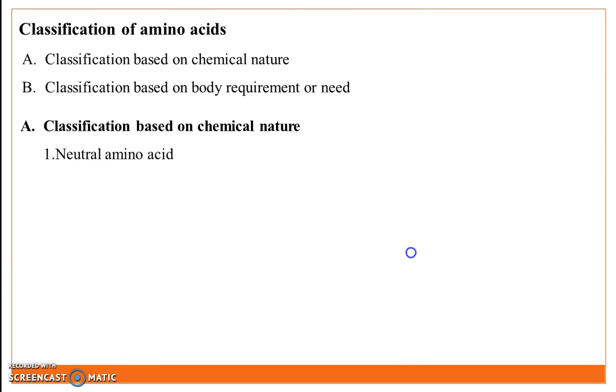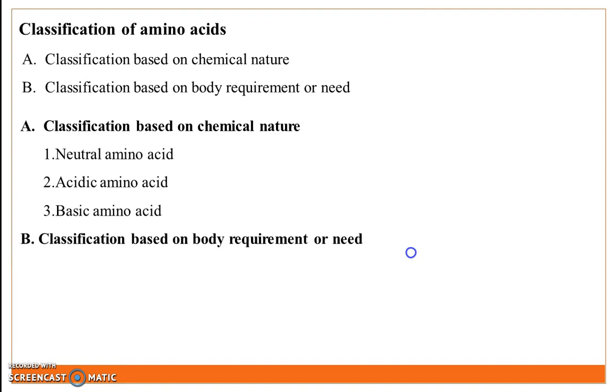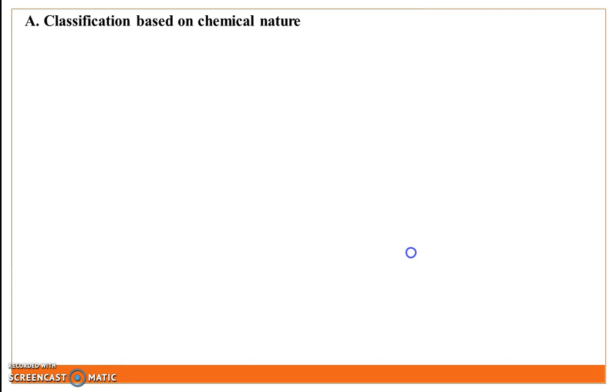The first is neutral amino acid, next is acidic amino acid, and last is basic amino acid. Second subclass is classification based on body requirement or need. It is further divided into two subclasses. The first one is essential amino acid, and next is non-essential amino acid. First subclass is classification on chemical nature.